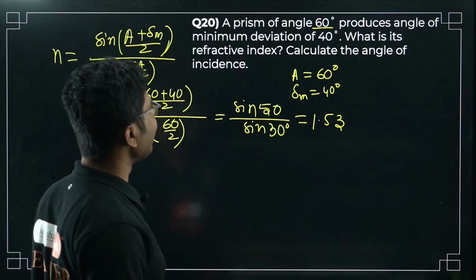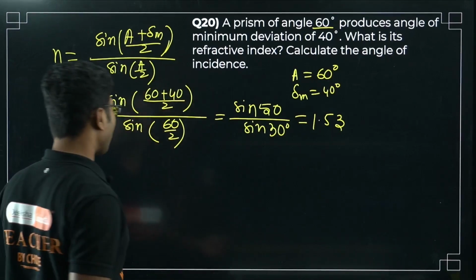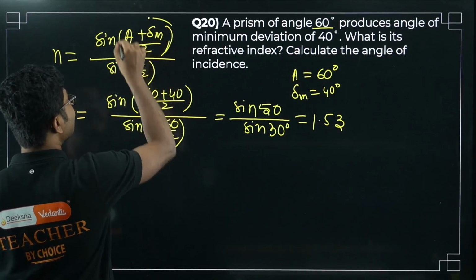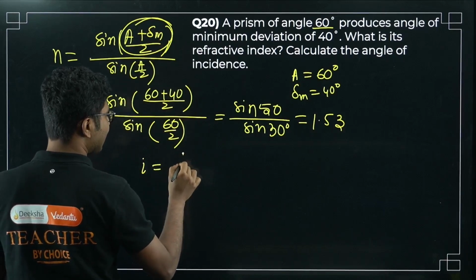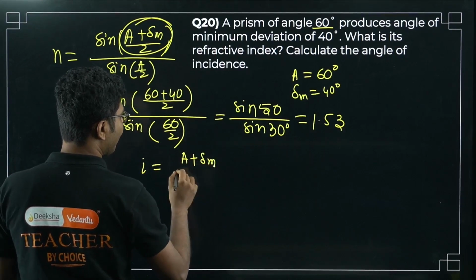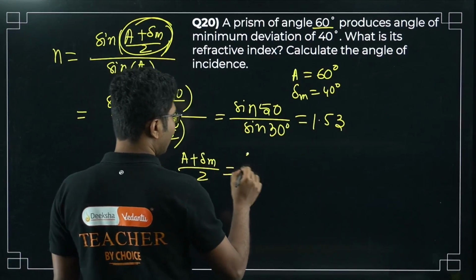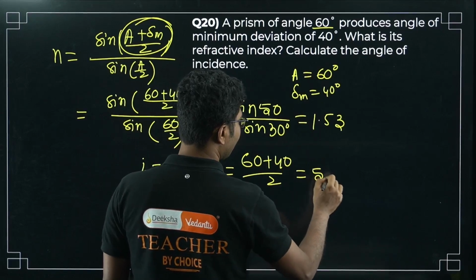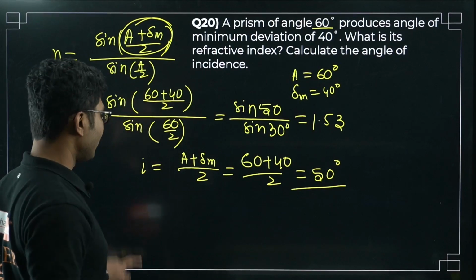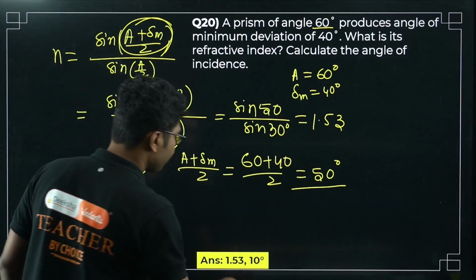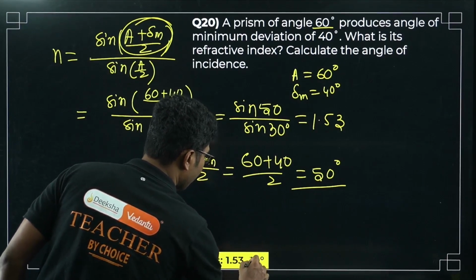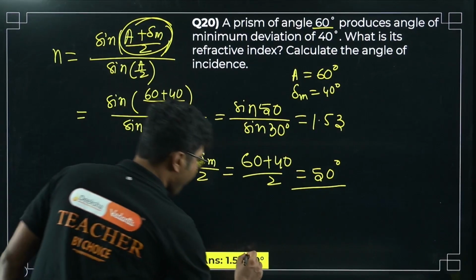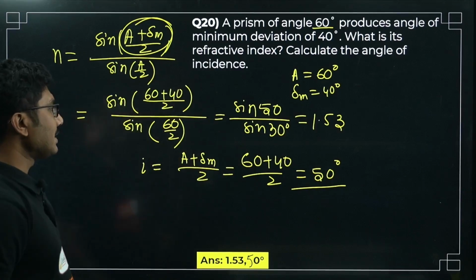Now what is the refractive index? Calculate the angle of incidence. That is important. How to calculate the angle of incidence? Angle of incidence is basically this angle. Angle of incidence is (A plus delta m) by 2, that is (60 plus 40) by 2, that is 50 degrees. So this is the answer for this question. No, this is 50 degrees. 10 degrees is a different question. This will be 50 degrees. So this is the answer for this question.